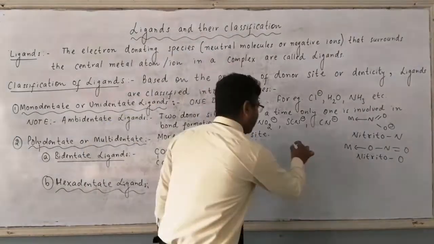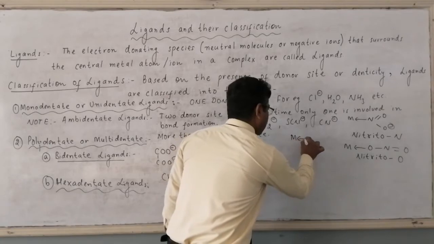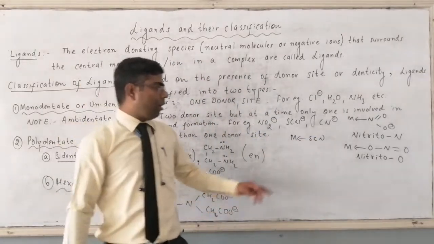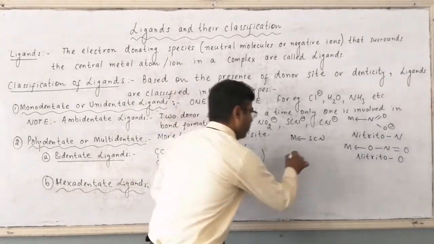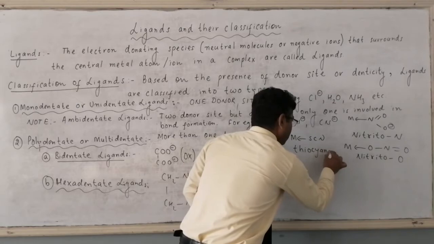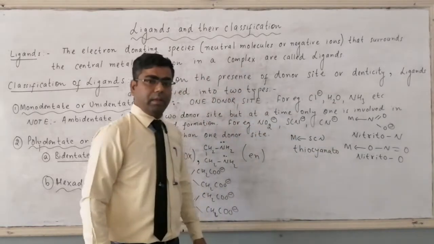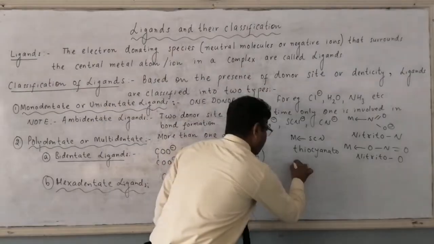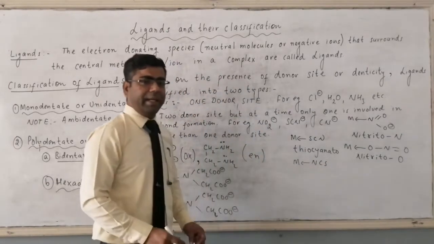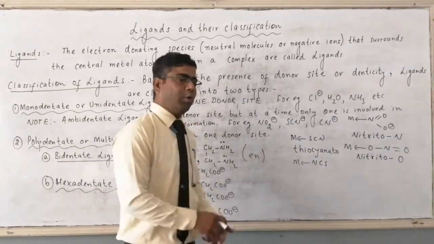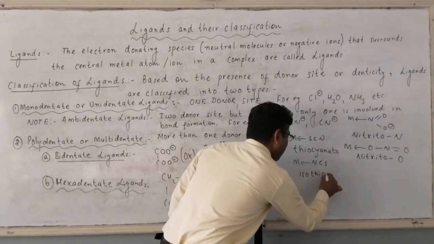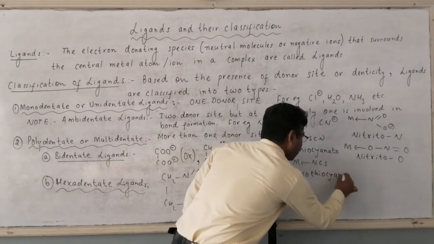So if sulfur is forming a bond with the metal, then this is called thiocyanate. And if nitrogen is involved in bond formation, then it is called isothiocyanate.